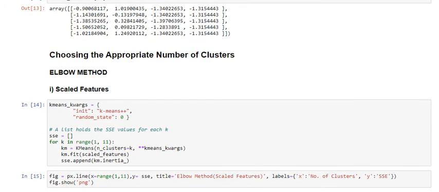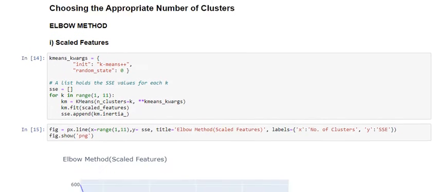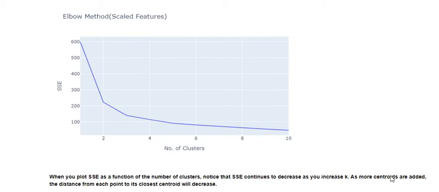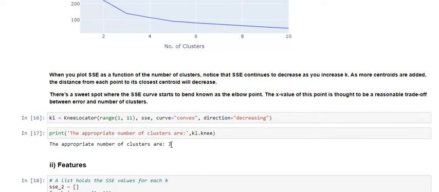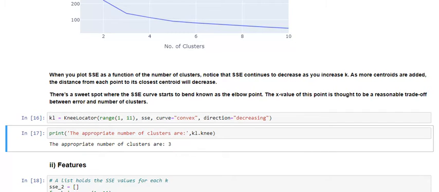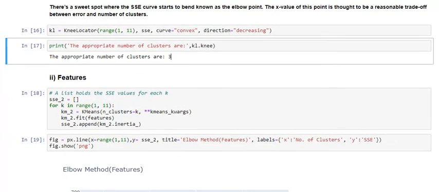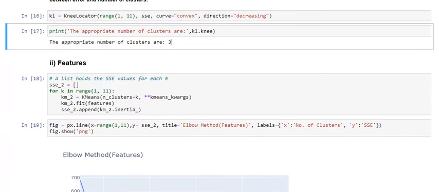To choose the appropriate number of clusters, the elbow method is used. As you can see in the graph, with an increasing number of clusters, the SSE decreases. The elbow point is where the graph starts to bend, and there is a trade-off between the number of clusters and error. So the appropriate number of clusters chosen by this method is 3. So we will use 3 as the number of centroids or centers.